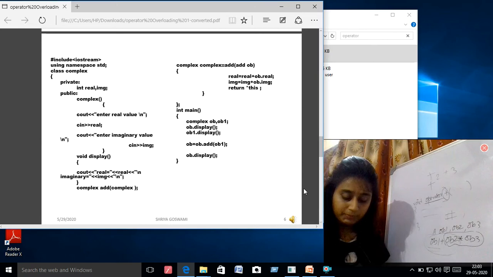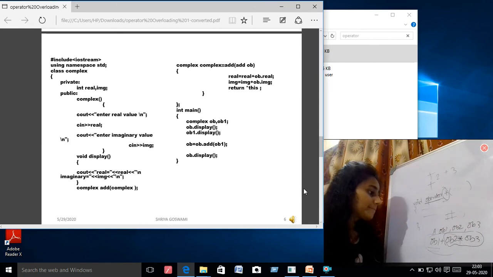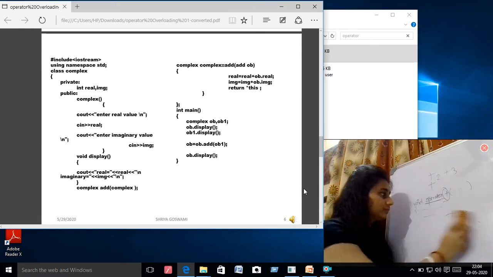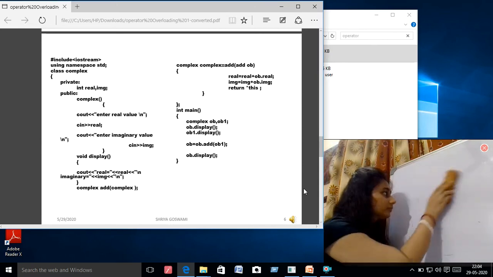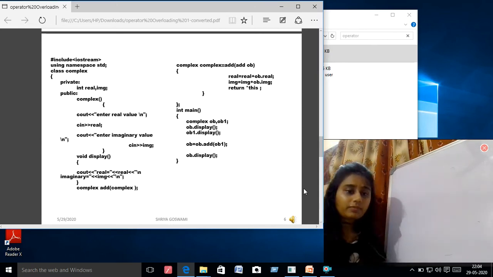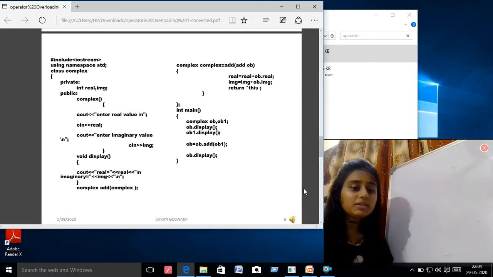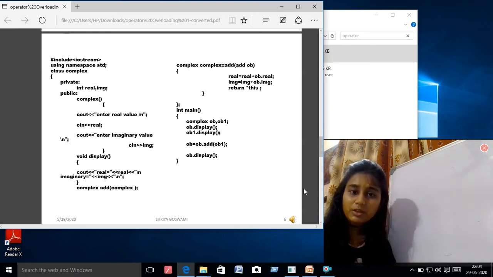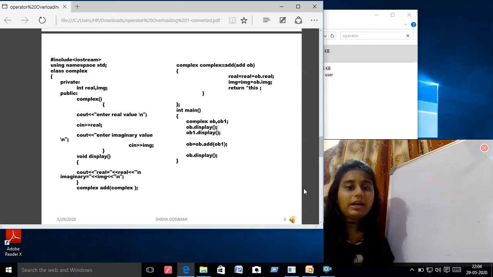Now see this code. You want to add two complex data types, and for doing this you are writing a function called add, and in the add function you have passed one argument.